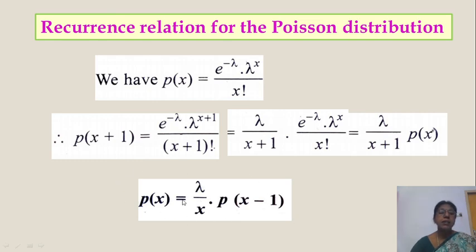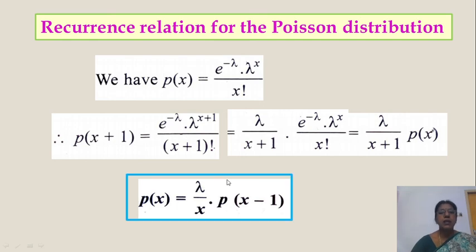Recurrence relation is nothing but using this p of x to find the next value. p of x plus 1 is lambda by x plus 1 p of x. If you know p of x, then you can easily find p of x plus 1 using this p of x. Next, p of x plus 2 is equal to lambda by x plus 2 p of x plus 1. That is, using the previous value to find out the next value is the recurrence relation. Okay, this is the required formula, which is called the recurrence relation. Then we see the problems. These are the constants of Poisson distributions.